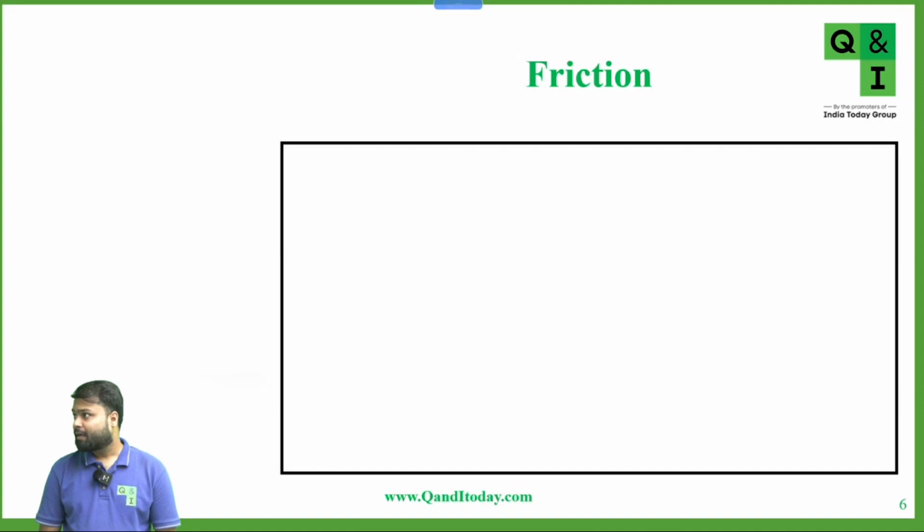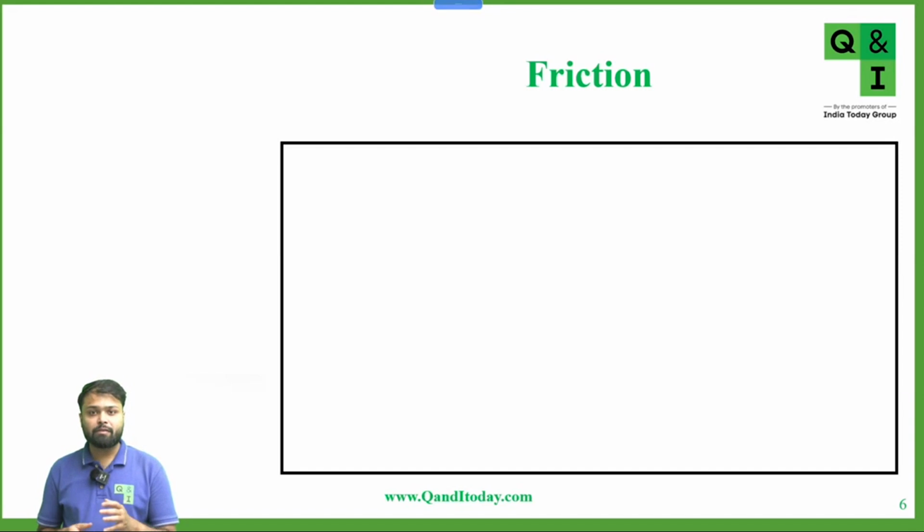Chatra, are you listening? Yes, sir. So what is friction? Sir, friction is a type of contact force which opposes the relative motion. Yes or no? Yes, sir. And it is a contact force, so basically it acts between the two surfaces of bodies which are in contact. Very good.